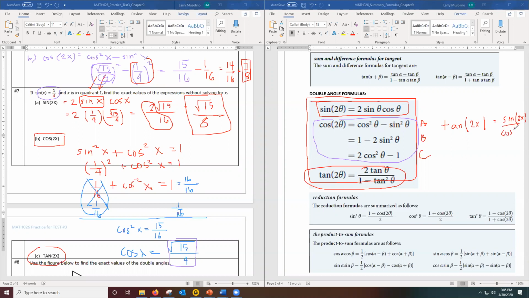So here's an alternate formula for tan 2x. It's just going to take the sine over the cosine. The reason this is nice to use is I know sine 2x and I know cosine 2x because I just figured those out a minute ago. So I might as well reuse those answers. Remember, sine 2x was the square root of 15 over 8, and cosine 2x was 7 over 8.